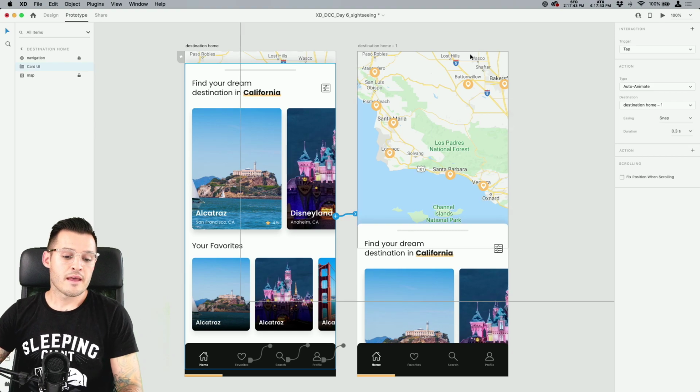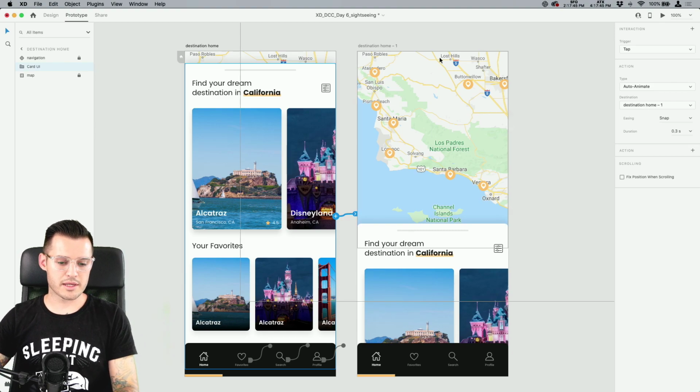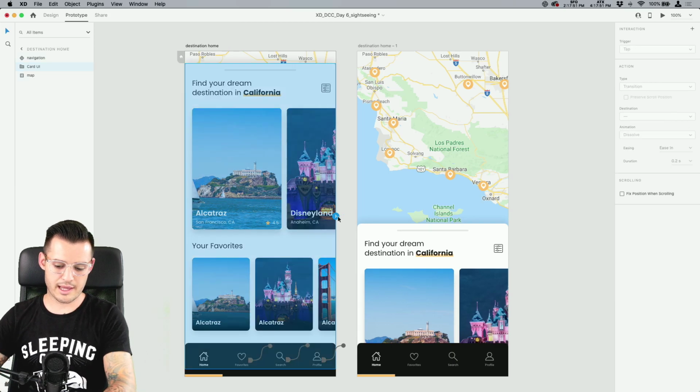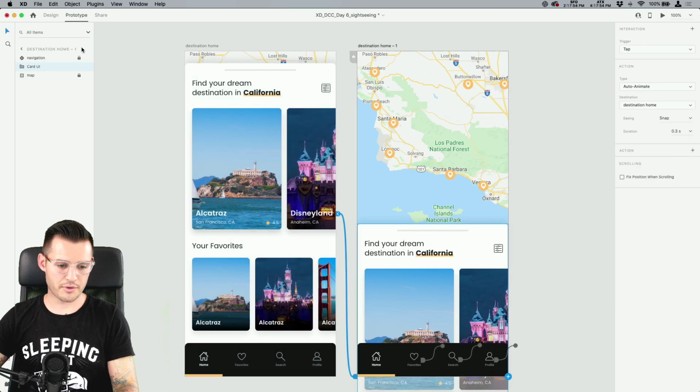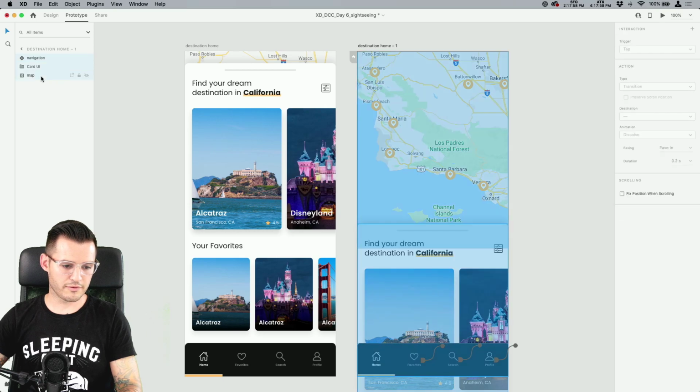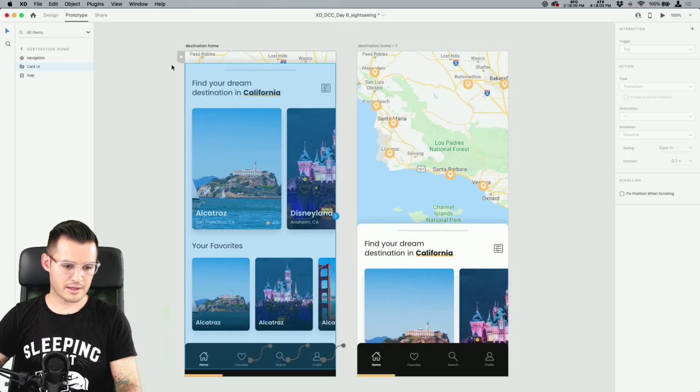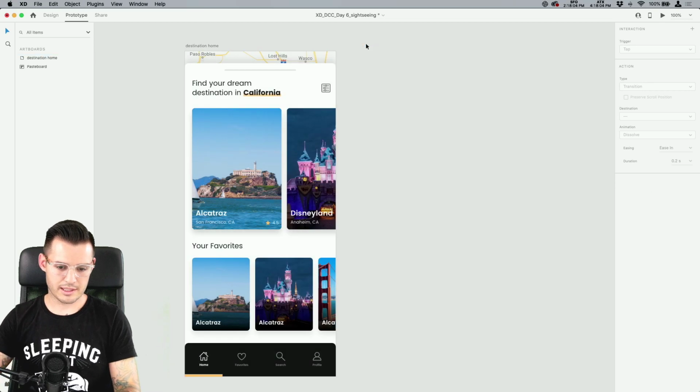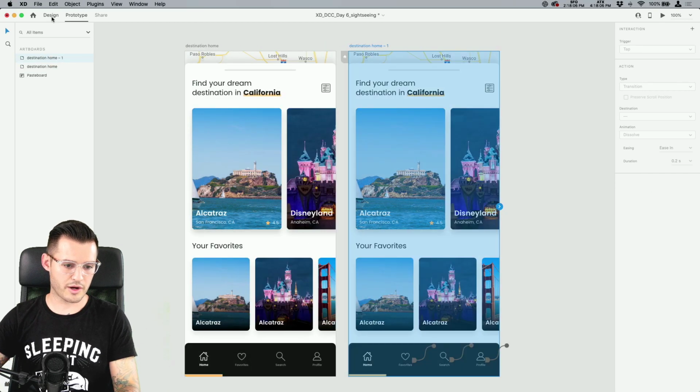All right. Okay, with that being said, I think I have an idea as to why it might not be working. Let's delete the prototype on both of them. I really feel like I have it now. Let's group all of them together, okay? Let's delete that prototype. Let's create another one.